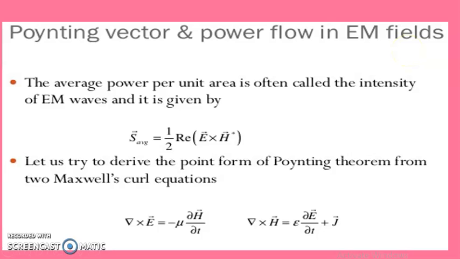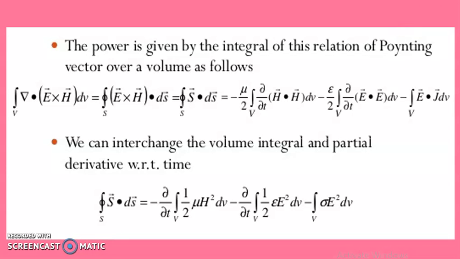So we all know Maxwell's curl equations, that is del cross E and del cross H. The power is given by the integral of this relation of the Poynting vector over a volume, and it is given by this equation. Now, if we interchange the volume integral and the partial derivative with respect to time, we will get this last equation.